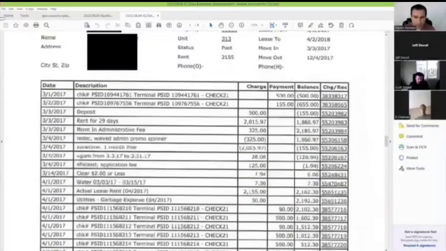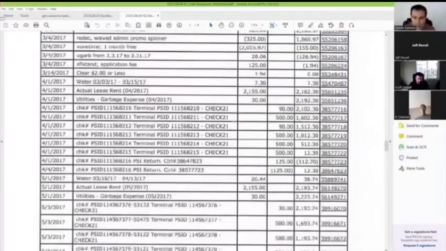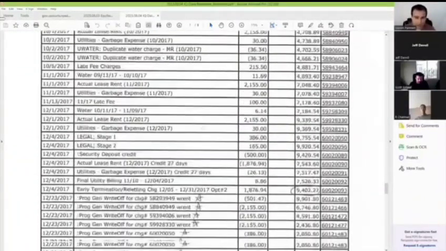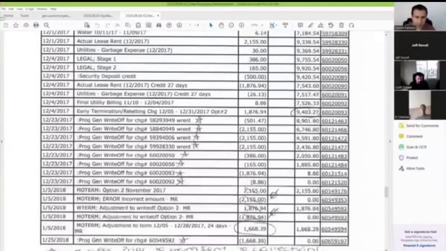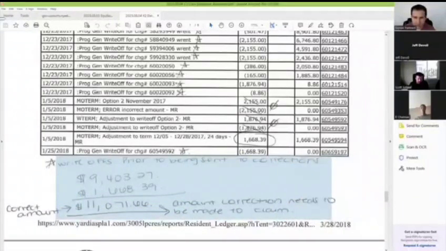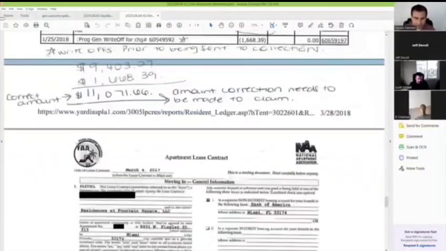And here's a rundown starting from oldest in March of 2017. Now I have not gone through with a fine-tooth comb and looked at every line item here, but they did give you some sort of line item breakdown, which is okay. But then here's something interesting: 9403, but then you've got things scribbled and struck through. If this came from the apartment complex, write-offs prior to being sent to collection, 9403, 1668, correct amount, correction needs to be made. So they've got stuff with handwritten notes on it. That's not necessarily too convincing to me.